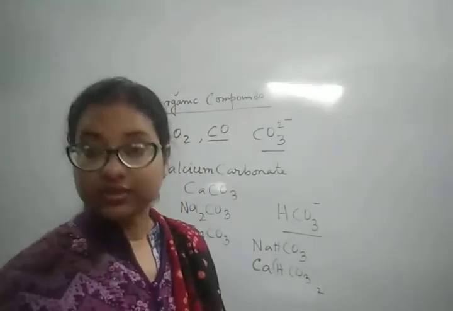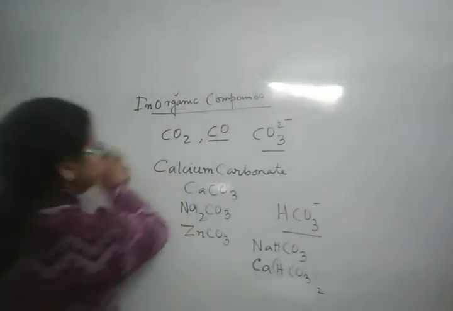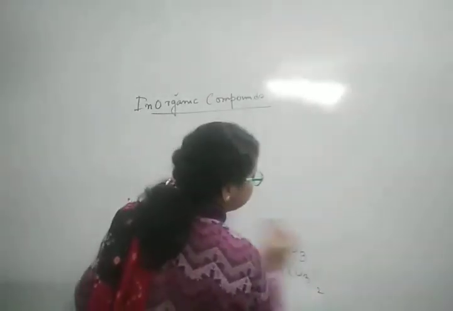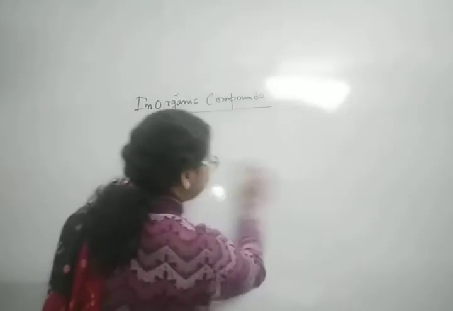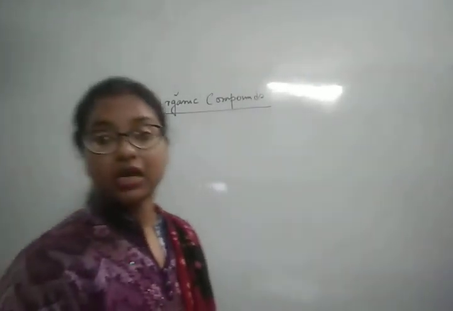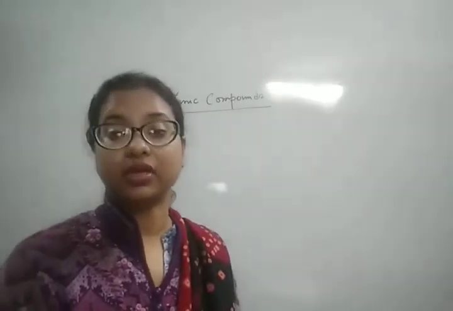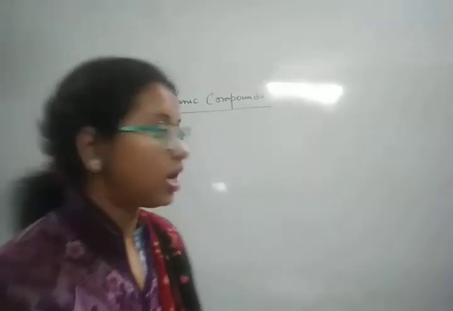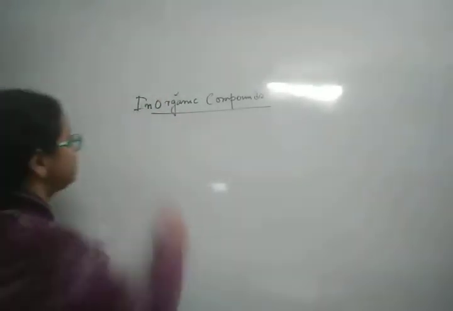Now one interesting property of carbon we will see, and this is the reason why we have several carbon-containing compounds. Why is the number of carbon compounds so large? Because there is a property of carbon called the catenation property. What is that?